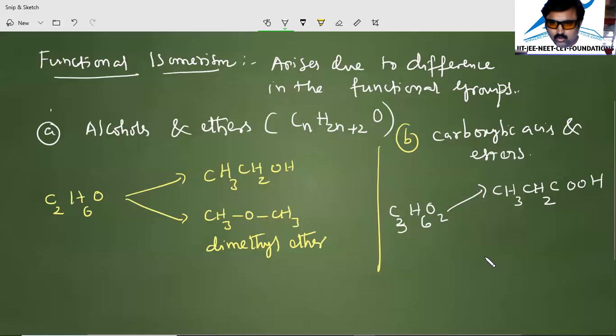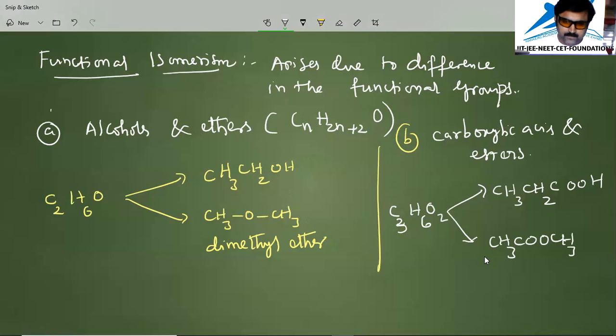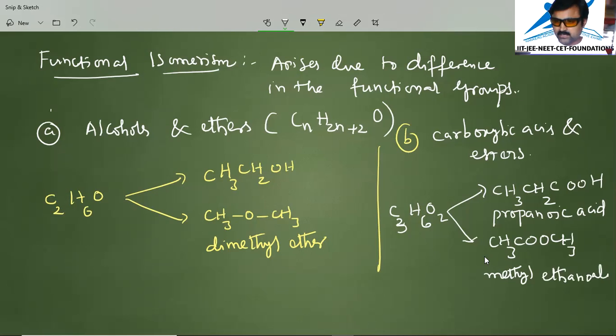It is a carboxylic acid, and we can write the other one as CH3COOCH3. The first one we wrote is called propanoic acid. The second one we wrote is an ester, called methyl ethanoate.